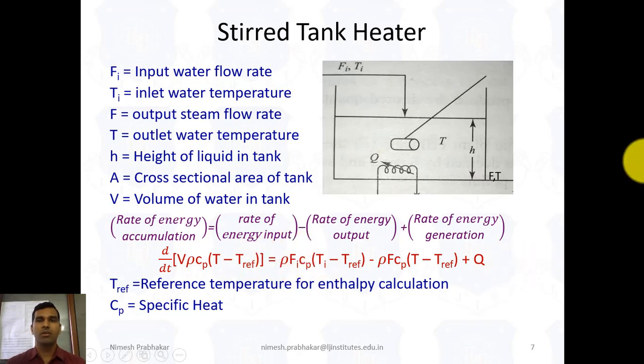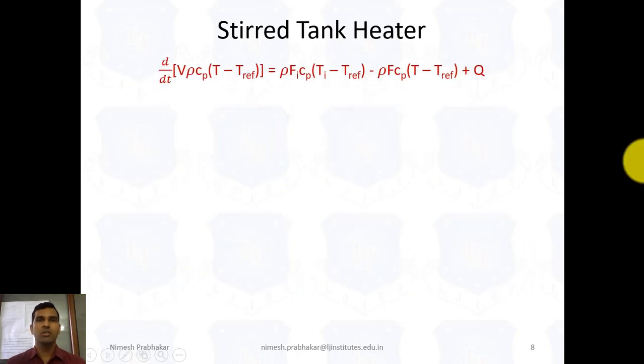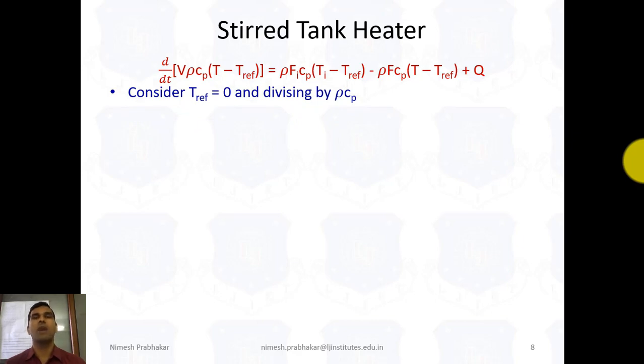Now this is the equation of energy conservation. Here we consider the reference temperature to be 0 and we divide the whole equation by rho into Cp.